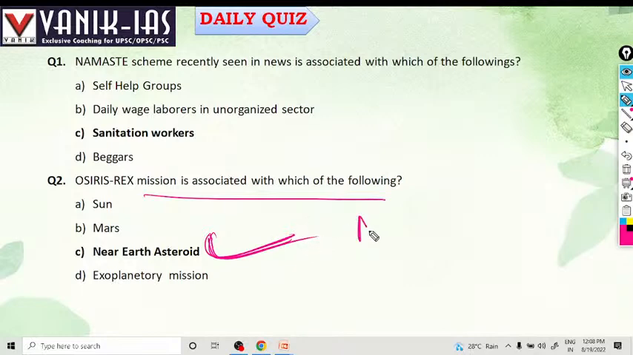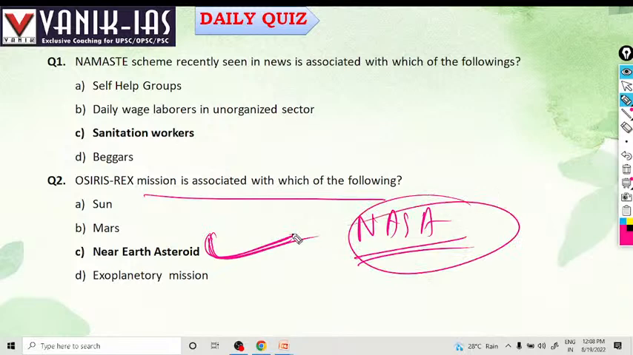This is launched by NASA. NASA has launched the Osiris Rex mission. This spacecraft departed from asteroid Bennu and it is returning to Earth. So it is launched by NASA. Near Earth asteroid. It is a NASA spacecraft joining asteroid Bennu.